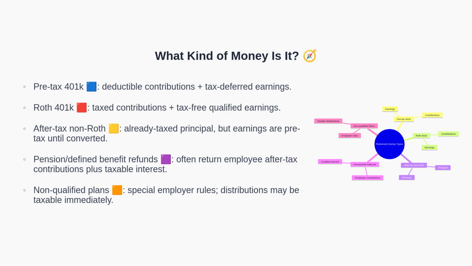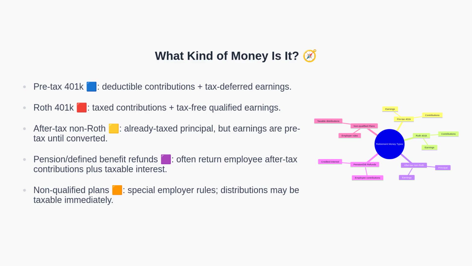The crucial first step is to classify the money type. Pre-tax 401k funds are contributions you deducted and the earnings, both tax-deferred. Roth 401k funds are contributions made after tax, with qualified earnings growing tax-free. After-tax non-Roth contributions are different from Roth. The principal has already been taxed, but the earnings are still tax-deferred until converted correctly.